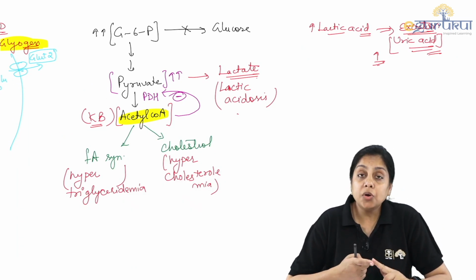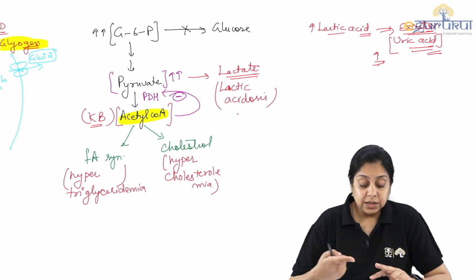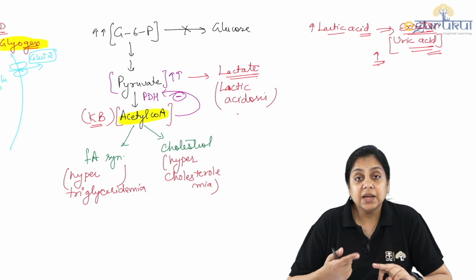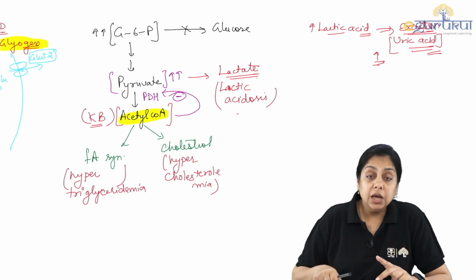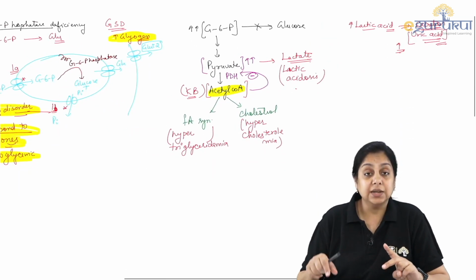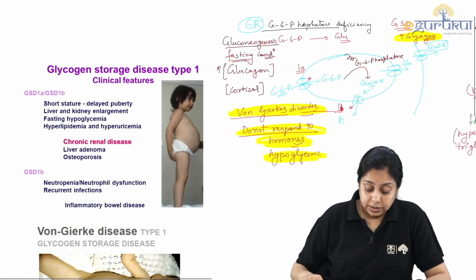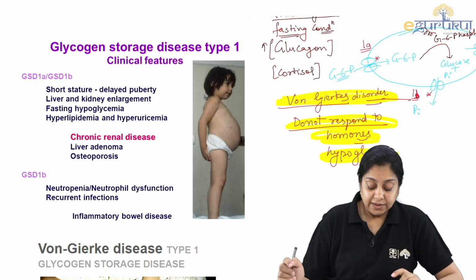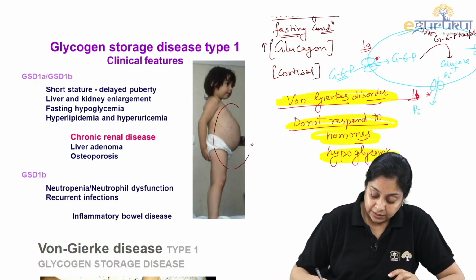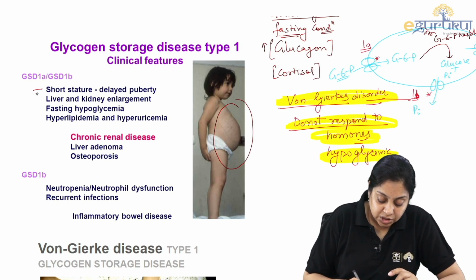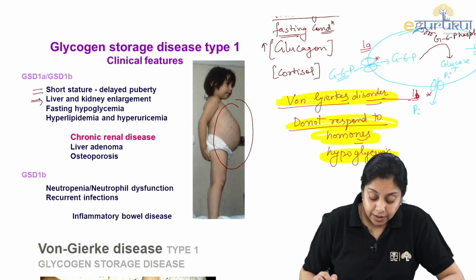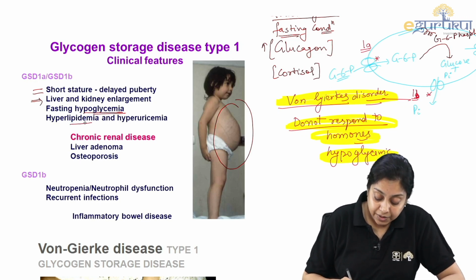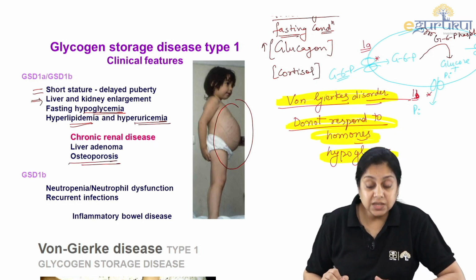Hypoglycemia, no response to the hormones, right? There are glycogens that are being accumulated. Hypertriglyceridemia, hypercholesterolemia, ketone bodies, lactic acidosis, and increased uric acid level. They may give you a picture of something like this, right? This belly, short stature, liver and kidney enlargement, hepatosplenomegaly, fasting hypoglycemia, hyperlipidemia, hyperuricemia, right? And osteoporosis also, right? All these things you will see.